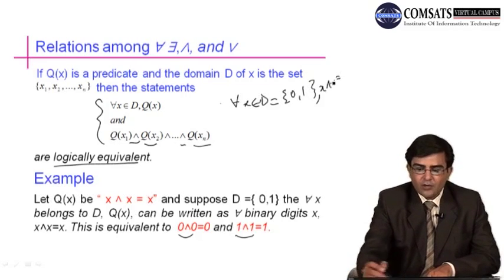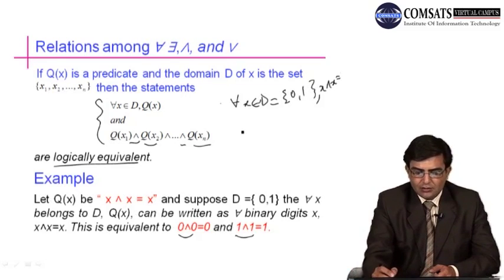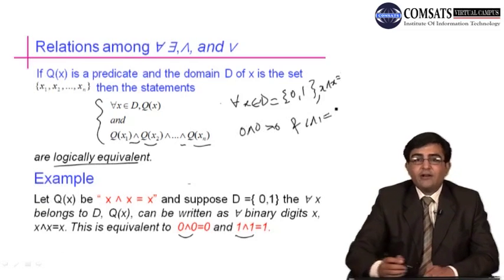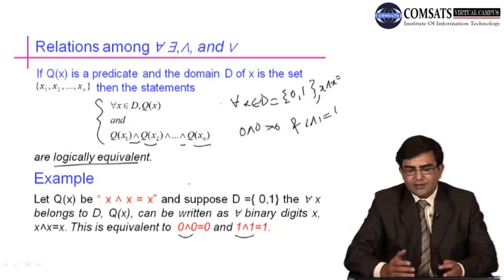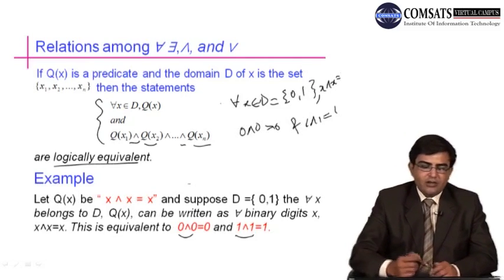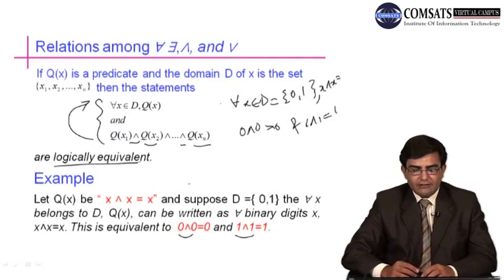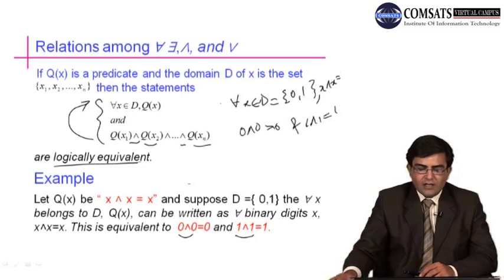Whether we write this, or we write 0 and 0 is equal to 0, and 1 and 1 is equal to 1, both these two statements are equivalent. So instead of a conjunction between multiple statements, we can write them in short like this by using universal quantifiers.